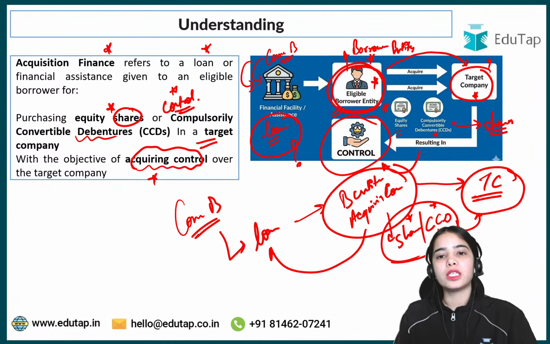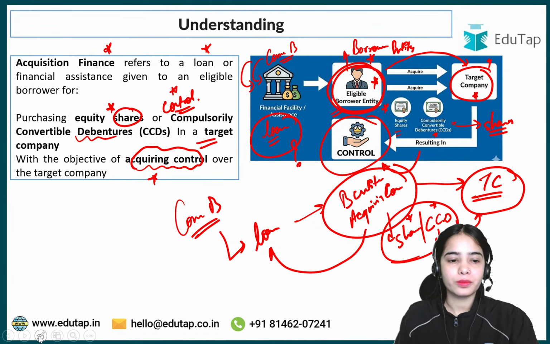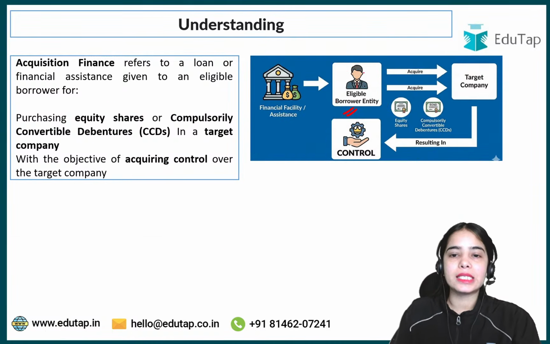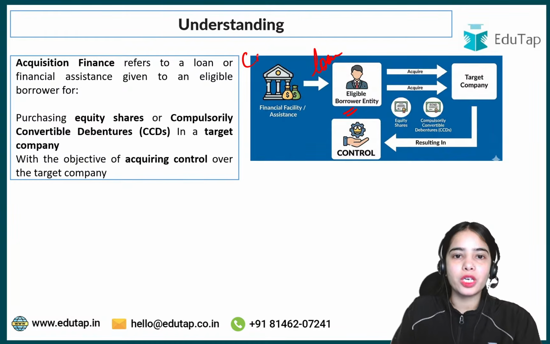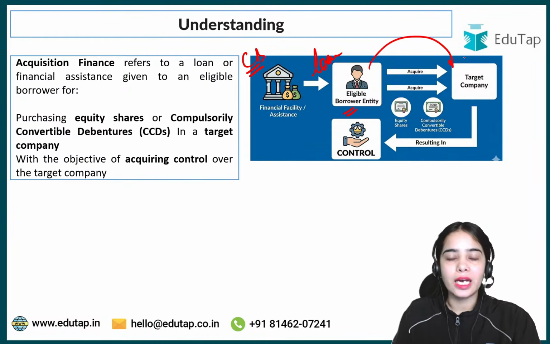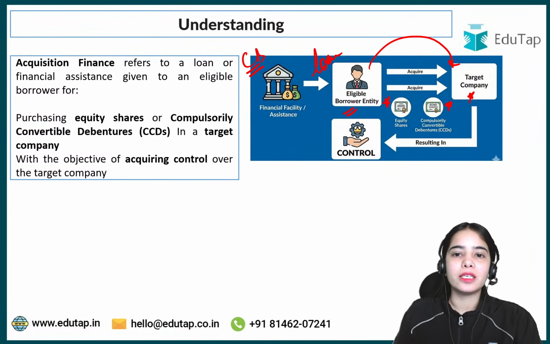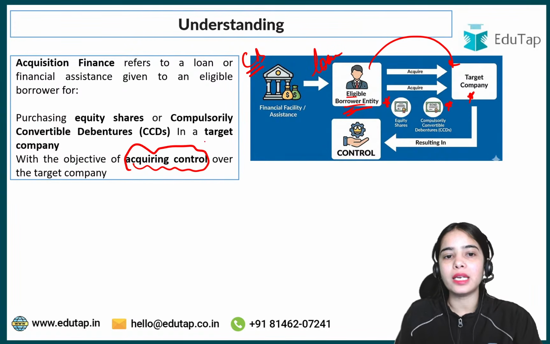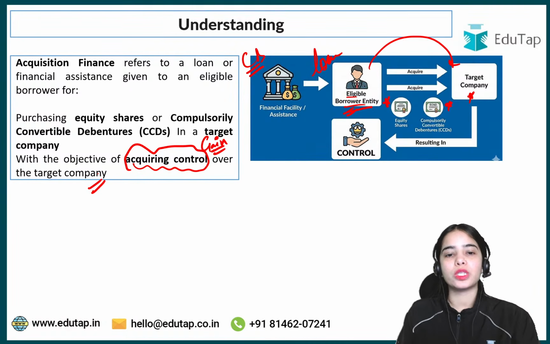So if the borrower entity is taking the loan from a commercial bank to acquire the target company, to buy the shares and compulsory convertible debentures of the target company, then the eligible borrower entity must gain some acquiring control over the target company. Okay, so there must be some control.